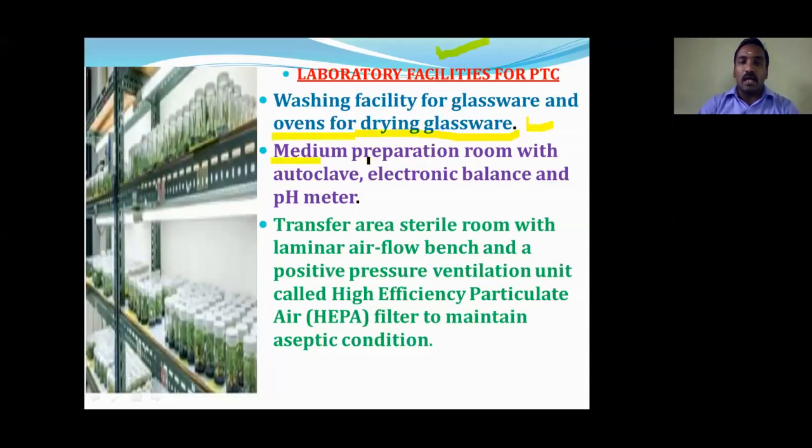Then in the lab, whatever medium we are going to use, the medium should be autoclaved. An autoclave is a machine to sterilize the medium as well as the explant, and an electronic balance and pH meter should be available there. The pH meter tells us what the pH of the medium is. Then the transfer area, a sterile room with a laminar air flow chamber. Wherever we work with the help of the laminar flow, it is one part of the tissue culture lab.